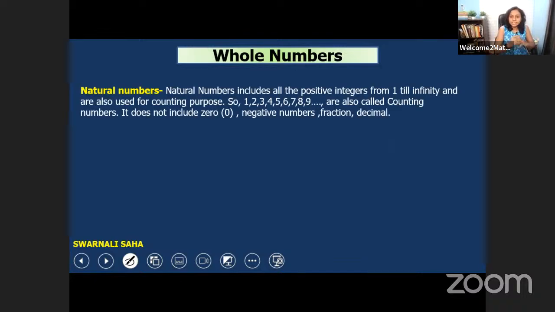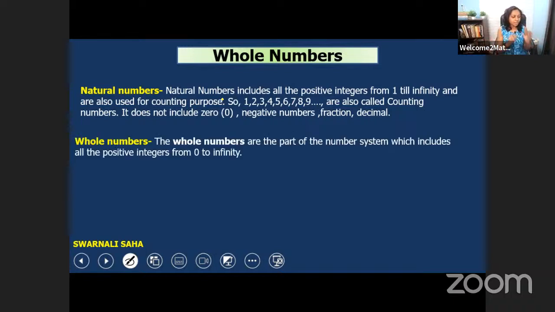Let's see first what are these numbers? The numbers are called natural numbers. Natural numbers are all positive integers from 1 till infinity and are also used for counting purposes. From 1, 2, 3, 4, from 1 till infinity, all the numbers are called natural numbers. But the important thing is that here 0 is not included. Negative numbers, decimals, fractions, these all are not included here.